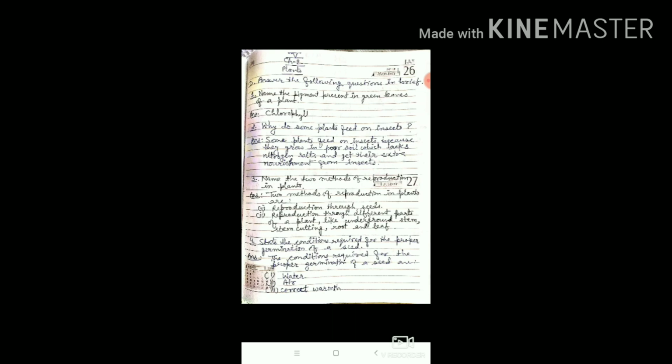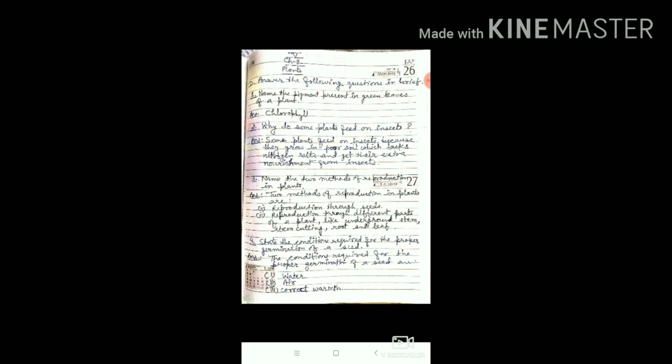So these are the parts of the plant other than the seed through which reproduction takes place. You will write these two points. Again I am going to repeat it. Two methods of reproduction in plants are: number 1, reproduction through seeds, number 2, reproduction through different parts of a plant like underground stem, stem cutting, root and leaf.